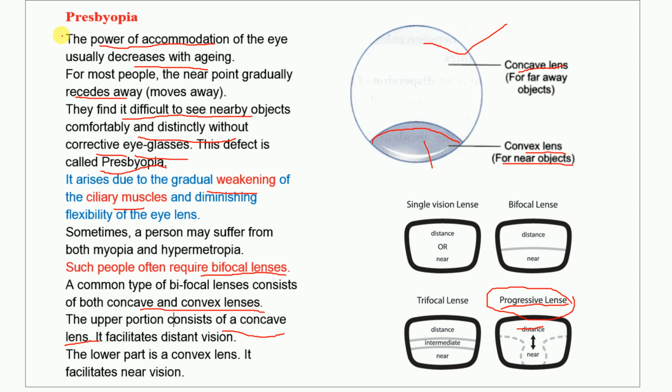In some cases a presbyopia person may have both myopia and hypermetropia, so they use bifocal lenses. Bifocal lens means the upper side will be a concave lens in order to see faraway objects clearly, and the lower portion will be a convex lens in order to see nearby objects clearly. Understand? So that is about it. I hope you understand it clearly.